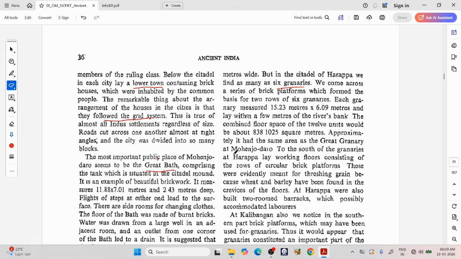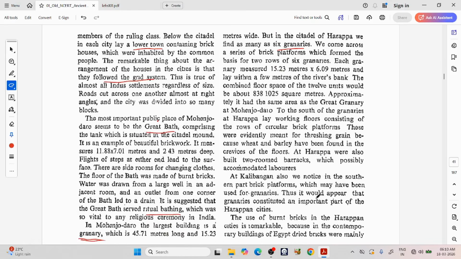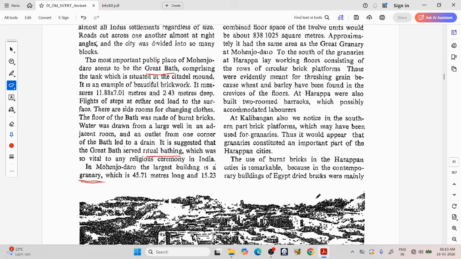To the south of the granaries at Harappa lay working floors consisting of rows of circular brick platforms. These were evidently meant for threshing grain because wheat and barley have been found in the crevices of the floors. At Harappa were also built 2-roomed barracks which possibly accommodated laborers. At Kalibangan also we notice in the southern part brick platforms which may have been used for granaries. Thus, it would appear that granaries constituted an important part of the Harappan cities.